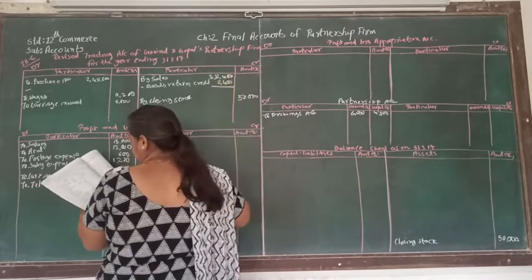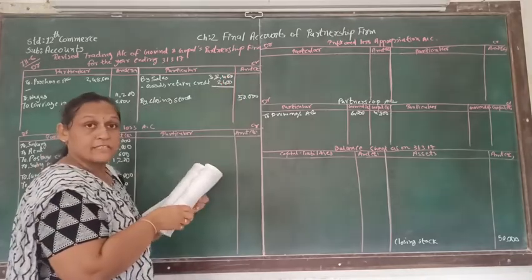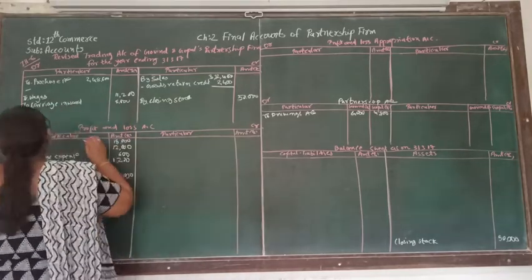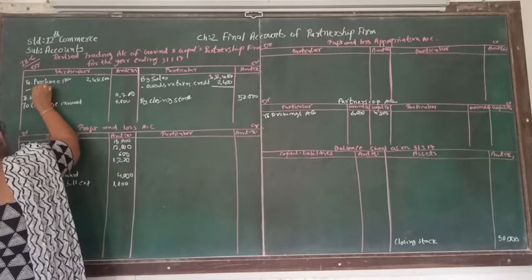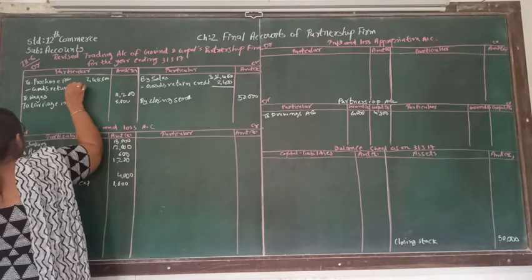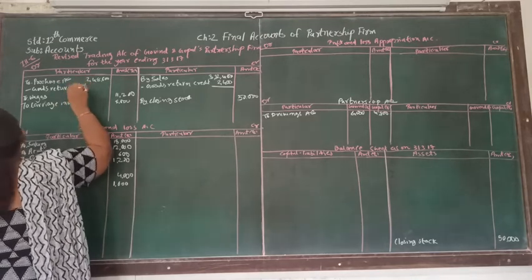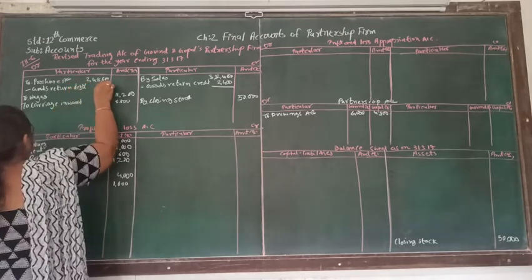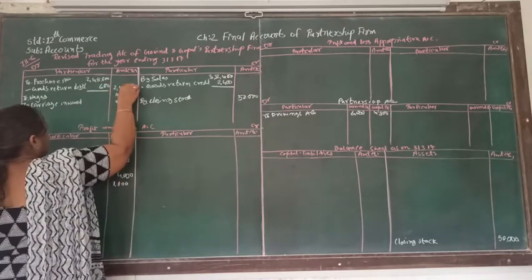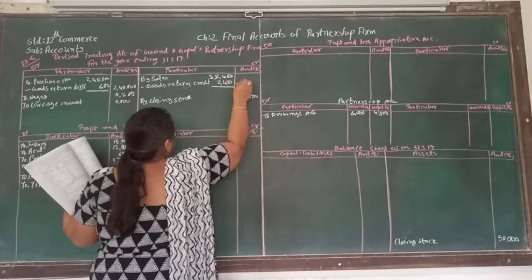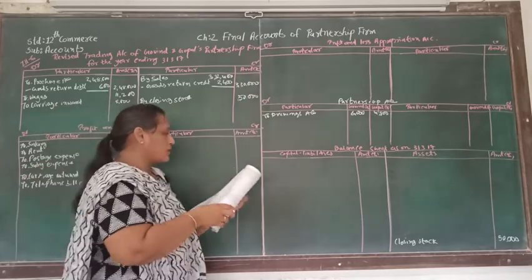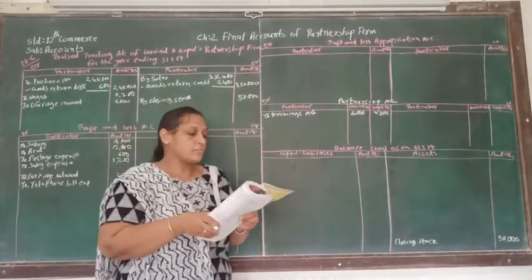And there is a goods return debit. That means goods return debit note, and it is supposed to be treated as a purchase return. So here, goods return debit, and the amount is 600. So here, outer side column 2,48,000, and here it is 3,30,000. After goods return there is another income called interest.